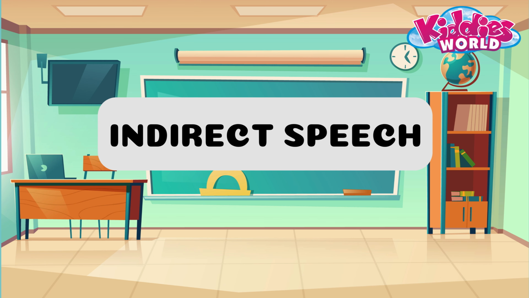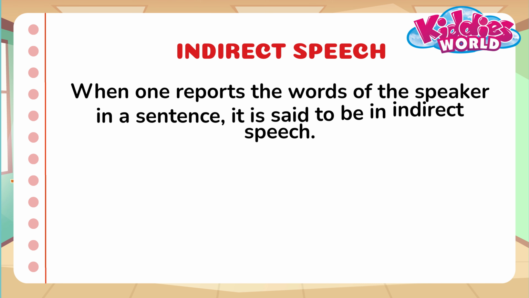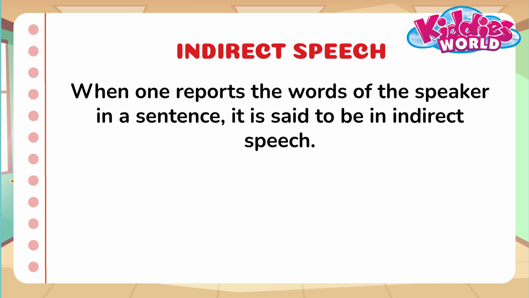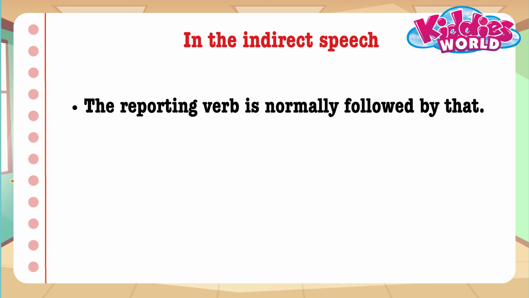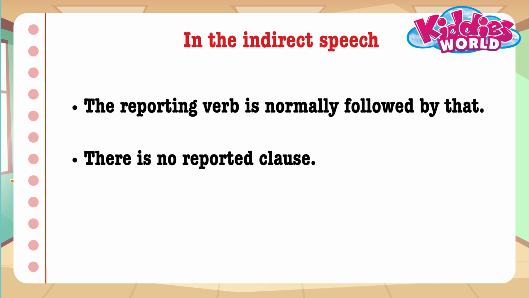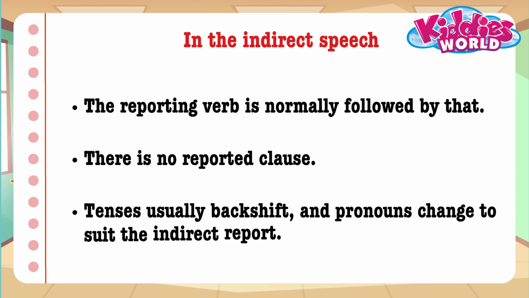Indirect speech. When one reports the words of the speaker in a sentence, it is said to be in indirect speech. Check the example. In the indirect speech, the reporting verb is normally followed by that. There is no reported clause. Tenses usually backshift and pronouns change to suit the indirect report.